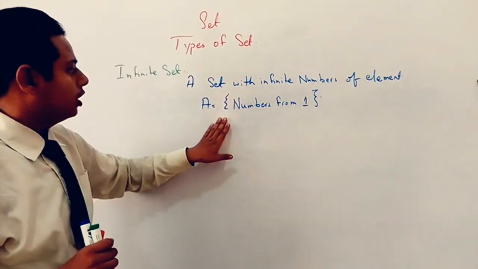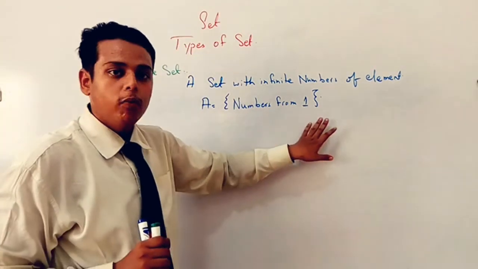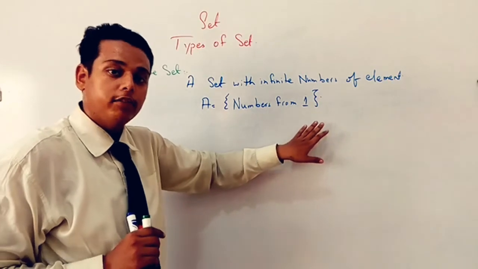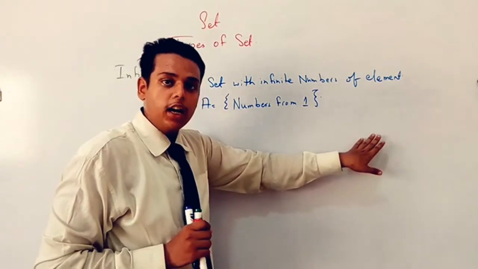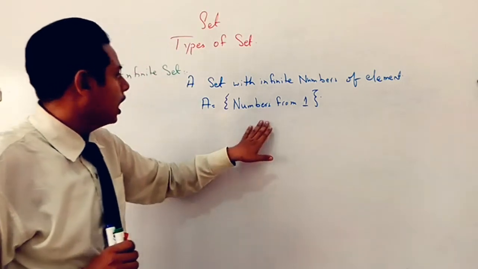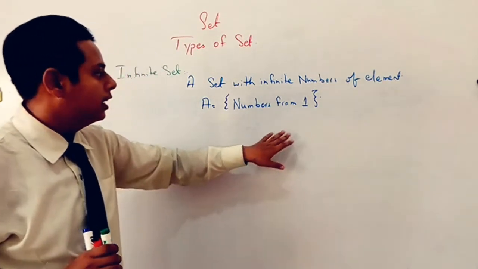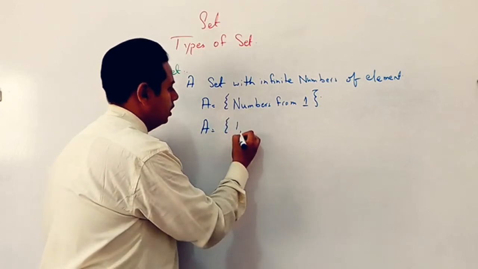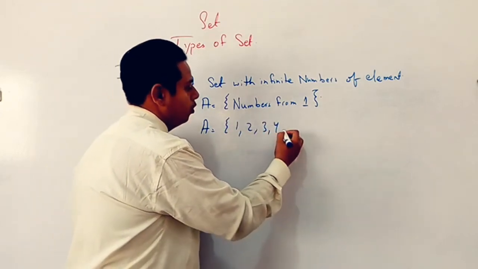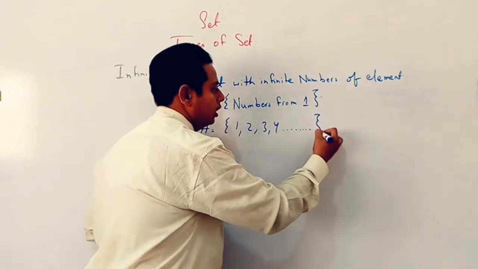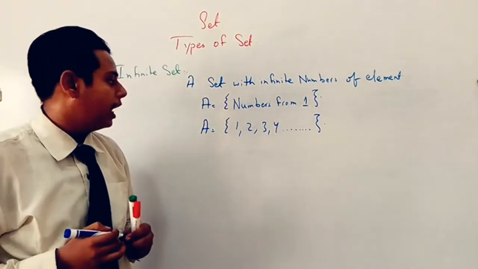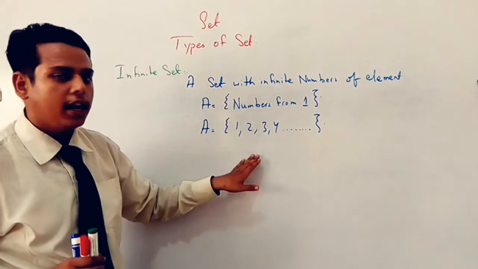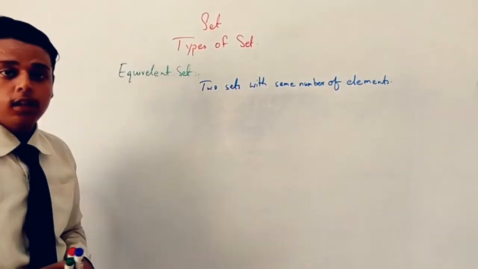It is mentioned that the numbers start from 1, but it is not mentioned where the numbers are going to end. That is called infinite elements, meaning infinite set. Let's suppose 1, 2, 3, 4 and so on. This counting will never end, and this is called the infinite set.